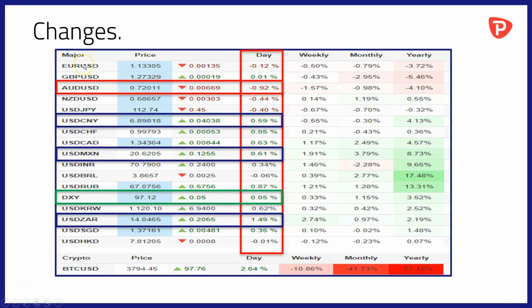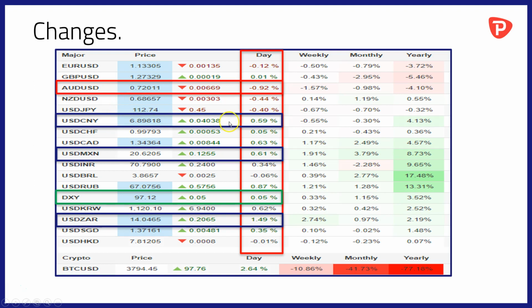Let's kick off as ever with a look at the overnight changes and price moves to be aware of. Recording this video mid-morning in London, and so these are prices and changes that are well into the London session. The standout really, the weakness in the Australian dollar, down by around 0.92% against its US counterpart, and we'll look at some of the reasons behind that momentarily.